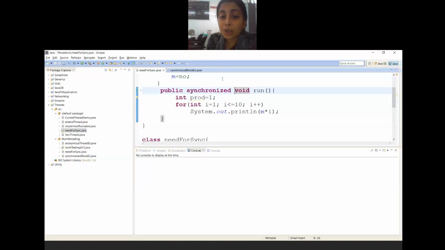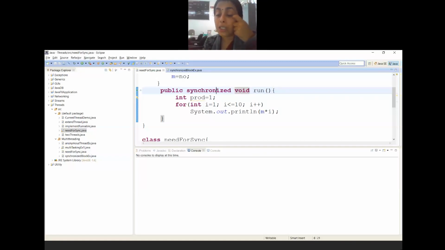If I synchronize the run method, everything becomes mutually exclusive, which I don't require. Whenever mutual exclusion is required, only then do I have to use it. In this example, where 3 methods are there, 2 methods need not be mutually exclusive. Only the second method has to be mutually exclusive with respect to 2 threads. Then I may not write synchronized for the whole run method.